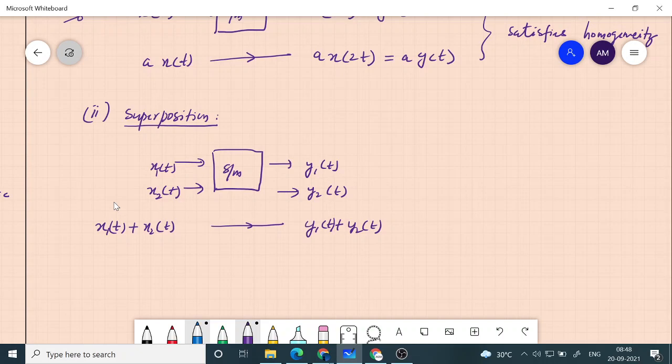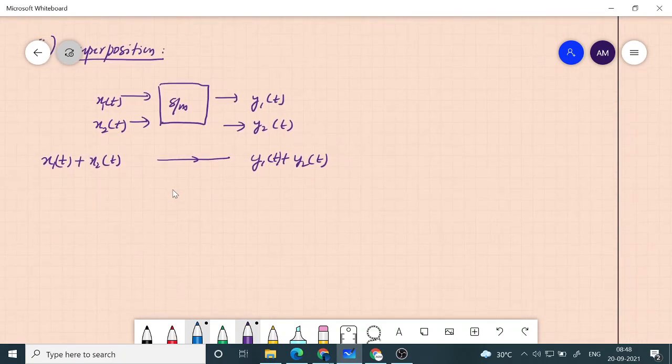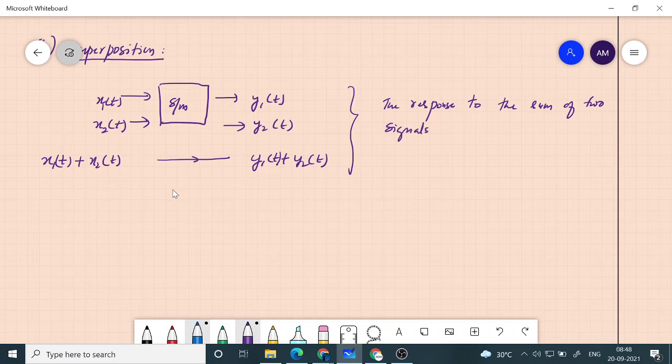So that is the superposition property: the response to the sum of two signals is the sum of the two individual responses.